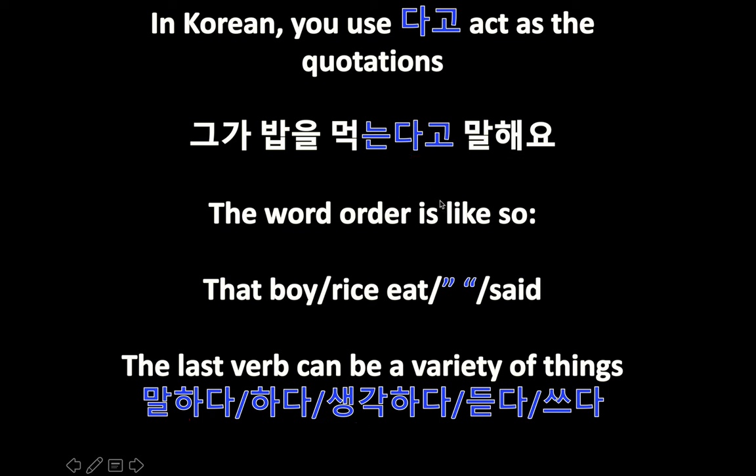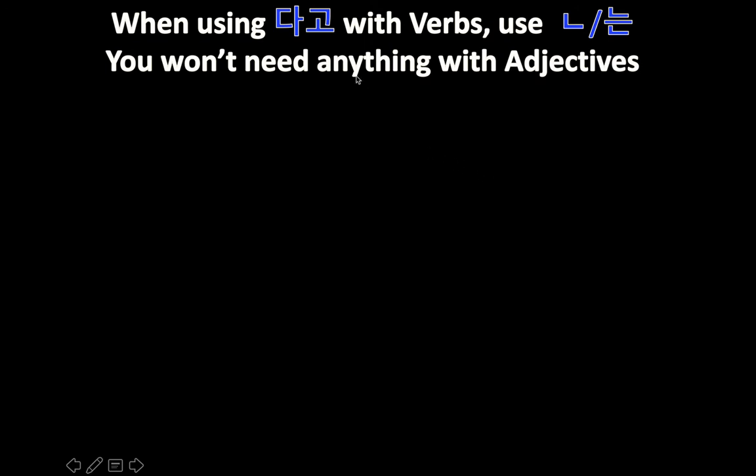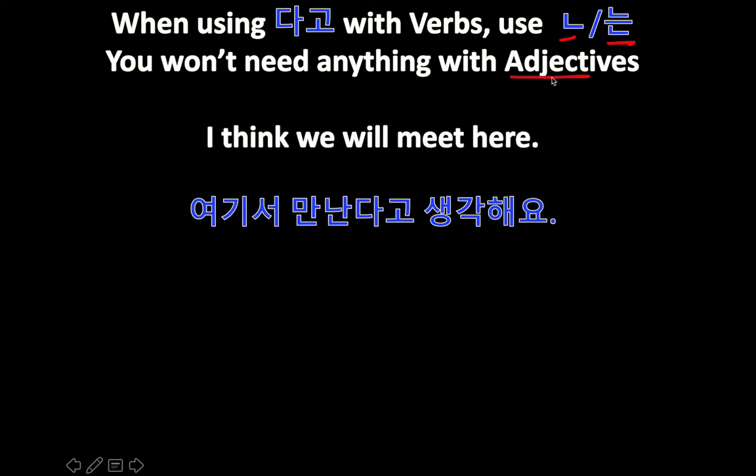Okay? So I hope that kind of makes sense. This verb here is easily switched and could alter whatever is quoted. Okay? Final thing I want to point out is with verbs, you're going to have to end with either 는 or 은. Okay? 은 if there's a 받침 in the verb. And with adjectives, nothing. So our first example is with a verb.